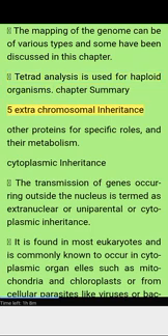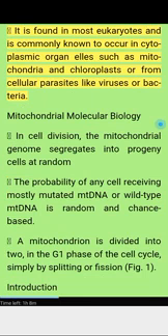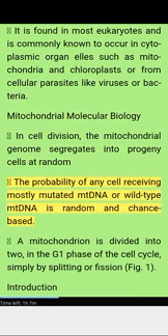Chapter summary. 5. Extrachromosomal inheritance. Cytoplasmic inheritance. The transmission of genes occurring outside the nucleus is termed extranuclear, uniparental or cytoplasmic inheritance. It is found in most eukaryotes and is commonly known to occur in cytoplasmic organelles such as mitochondria and chloroplasts, or from cellular parasites like viruses or bacteria. Mitochondrial molecular biology. In cell division, the mitochondrial genome segregates into progeny cells at random. The probability of any cell receiving mostly mutated mtDNA or wild-type mtDNA is random and chance-based. A mitochondrion is divided into two in the G1 phase of the cell cycle, simply by splitting or fission.